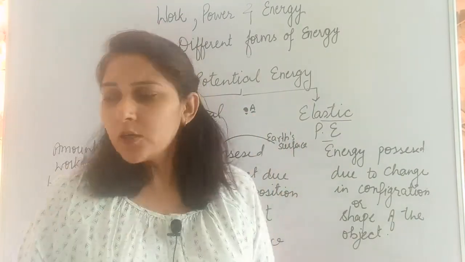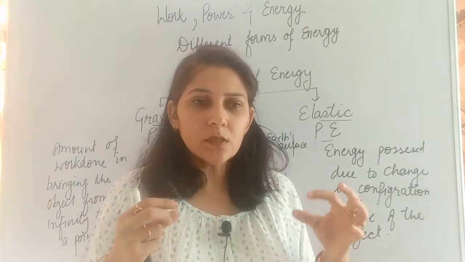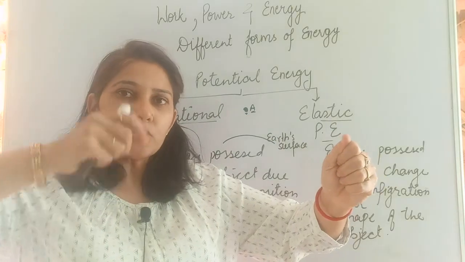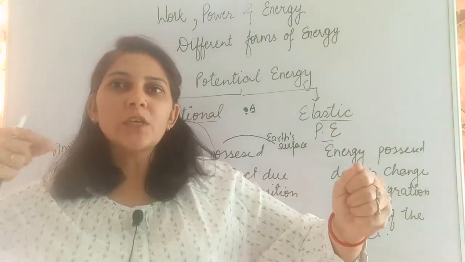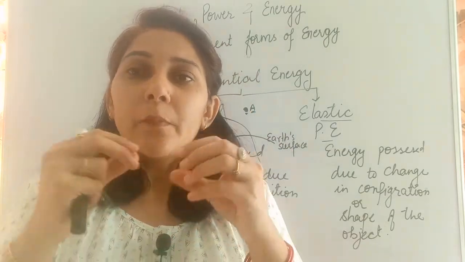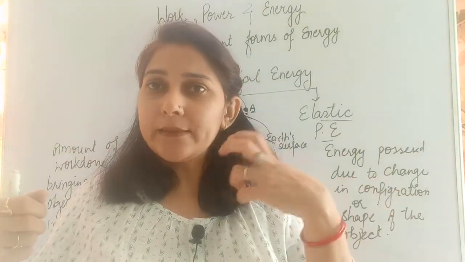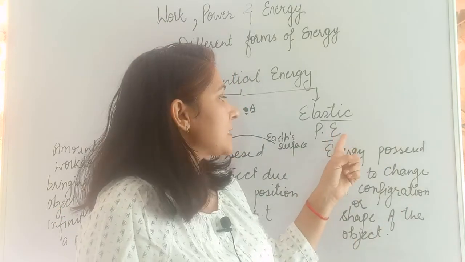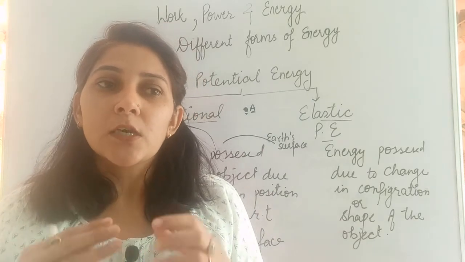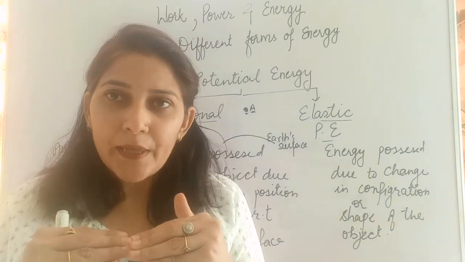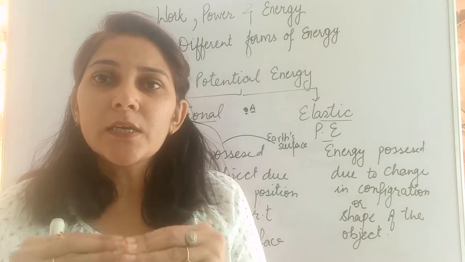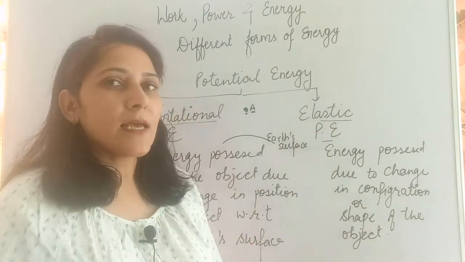Suppose when you are talking about the bow and arrow, so you are stretching this bow, so the position of that bow will be changed, and that bow has a form of energy stored in it because of the stretching of that rubber band, and that stored energy is known as elastic potential energy. So that means the amount of energy possessed by any object when it is changing its shape is known as elastic potential energy.